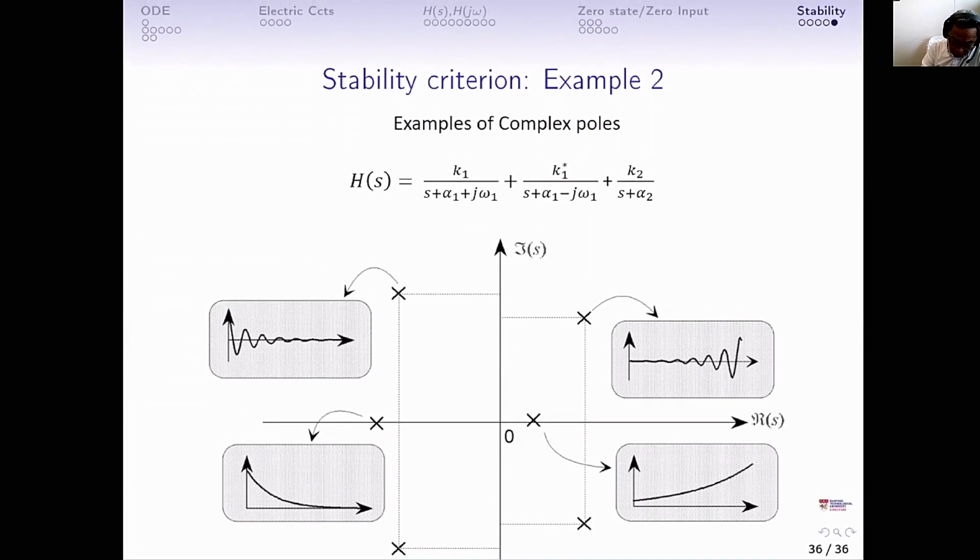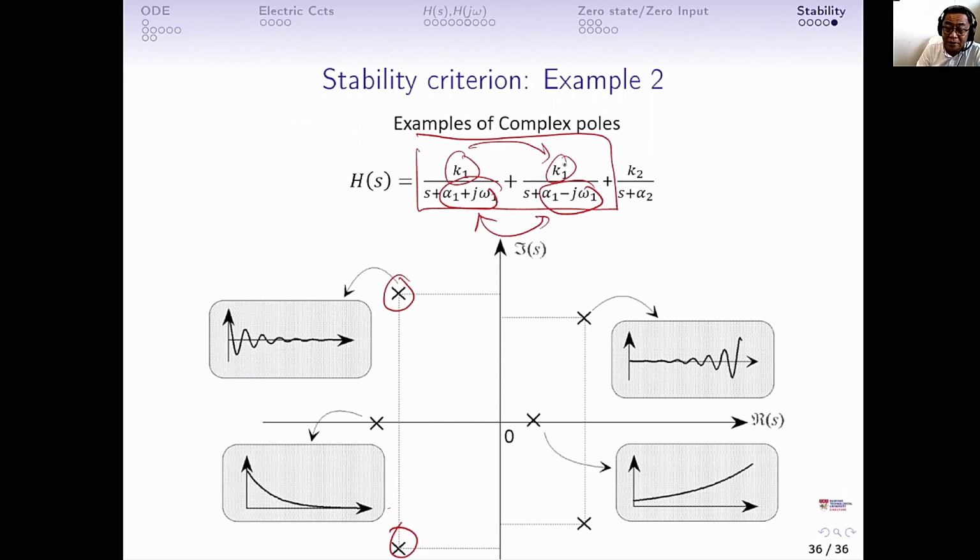What about a complex pole? When we have this kind of expression here, this is a complex pole. Notice that the pole positions are complex conjugates of each other. The numerators are also complex conjugates of each other, so that together they produce a real response. Poles sitting on the left hand side will oscillate and decay.